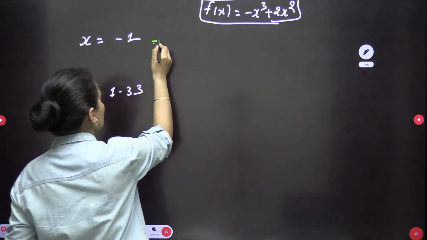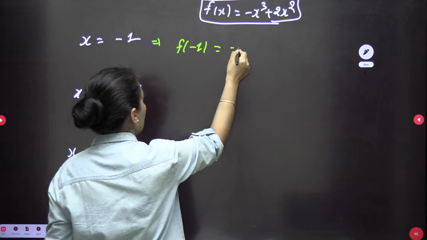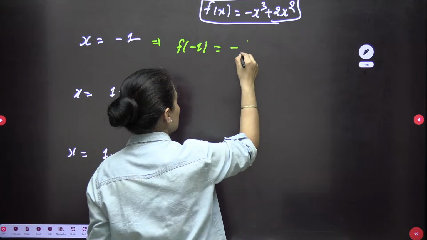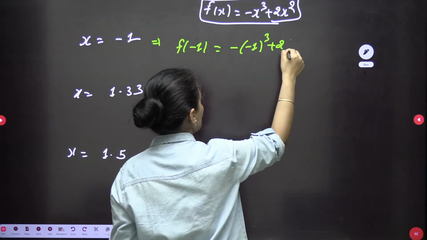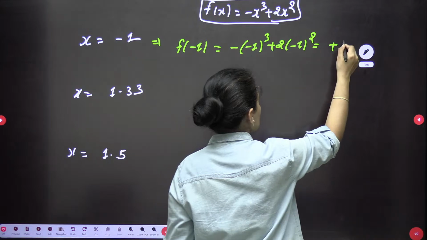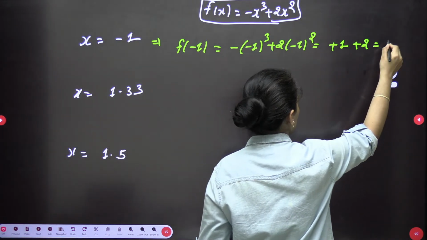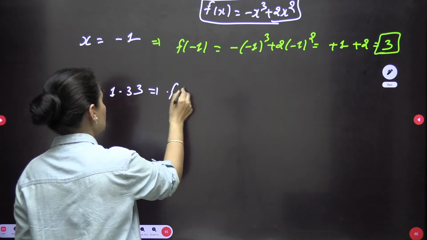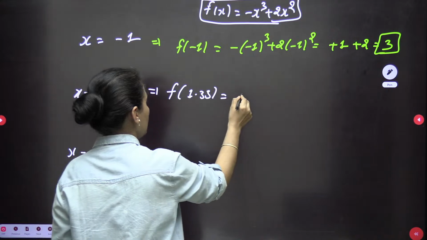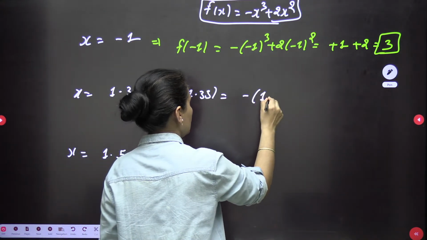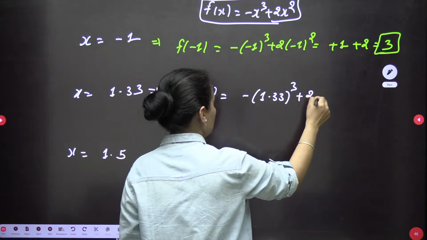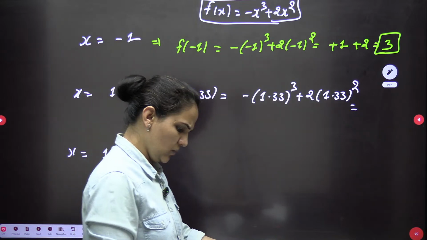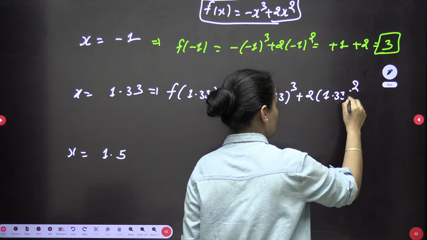When you put minus 1 here, this is minus of minus 1 cube plus 2 into minus 1 square. So this is plus 1 plus 2. The result is 3. When you put 1.33 here, minus 1.33 cube plus twice 1.33 square, this gives something like 1.18 approximately, a positive value.